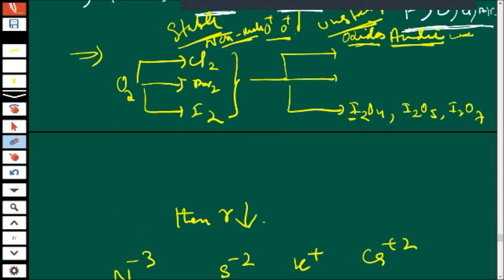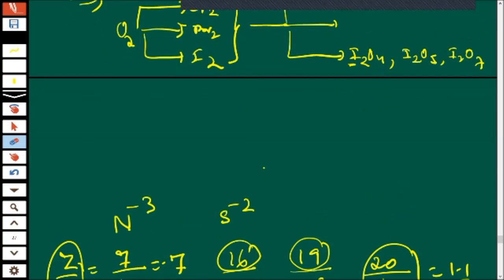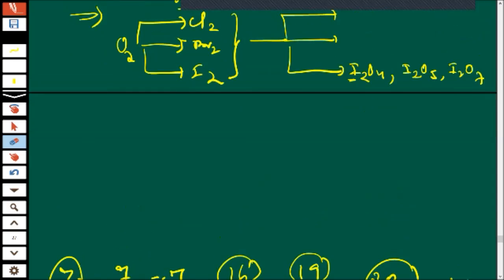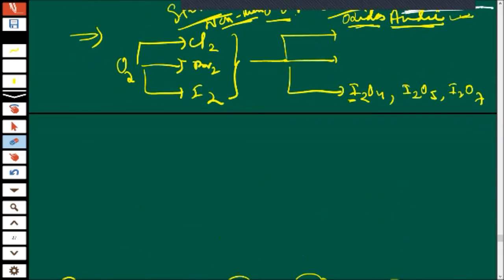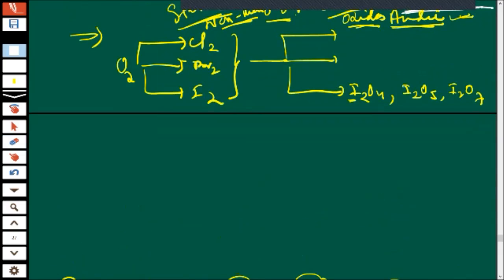Write down the oxidation state of halogen in all oxides.